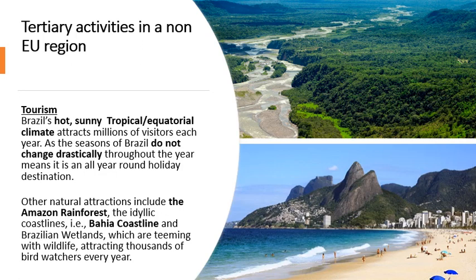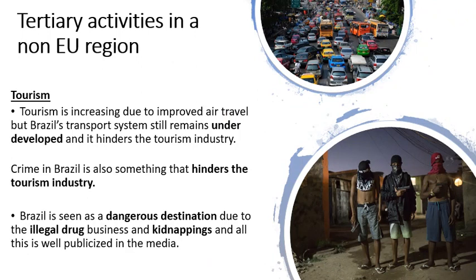Okay. Brazil's also got a lot of wetlands. Okay, so a lot of areas that would experience tropical rainfall, and wildlife enthusiasts go to visit these. Why? Because they've got loads of wildlife that's very unique to the wetlands and to the Amazon rainforest that you wouldn't see anywhere else in the world. Okay, so this attracts a lot of people, in particular wildlife enthusiasts, wannabe David Attenborough type characters. Okay, now in recent years, Brazil has put a big emphasis on increasing air travel. And why? Because this air travel means that tourism can increase. So it's easier for people around the world to fly down to Brazil.